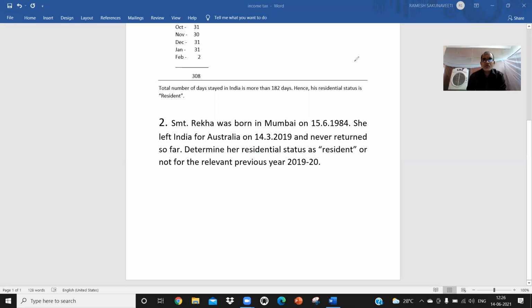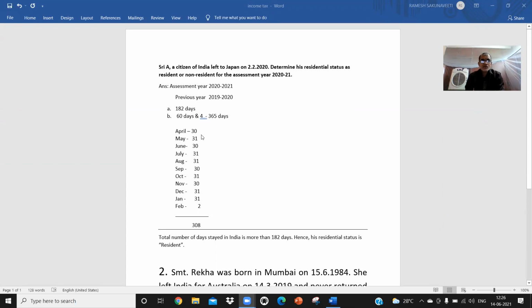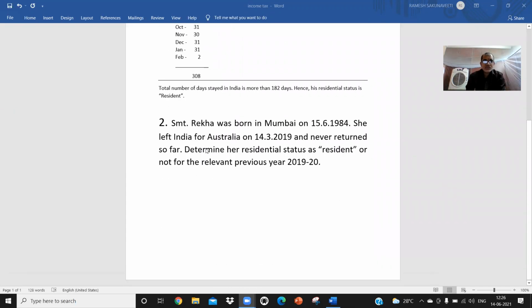Two conditions you have to test to tell whether an assessee is resident or non-resident. The first condition is that the person should live in India for 182 days during the previous year. Answer: previous year is equal to 2019-2020.